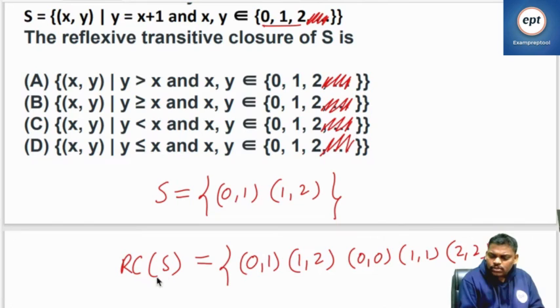So I calculated the reflexive closure of S. In a similar way, let me also calculate the transitive closure of S. Transitive closure of S is equal to, first of all, S itself.